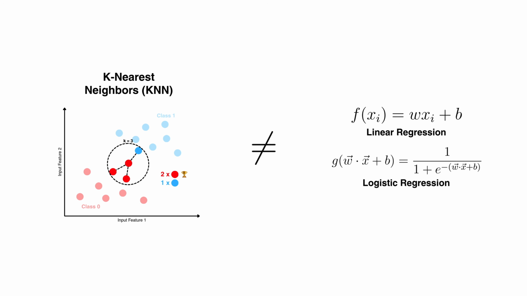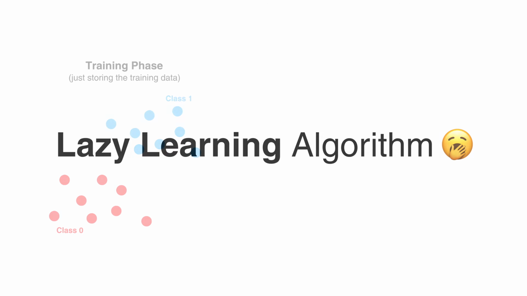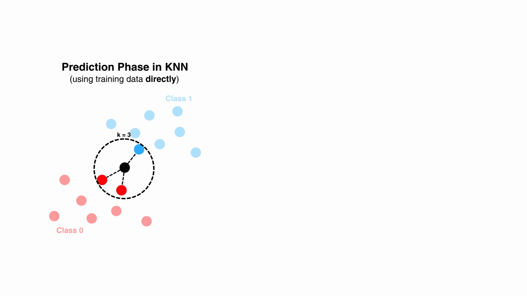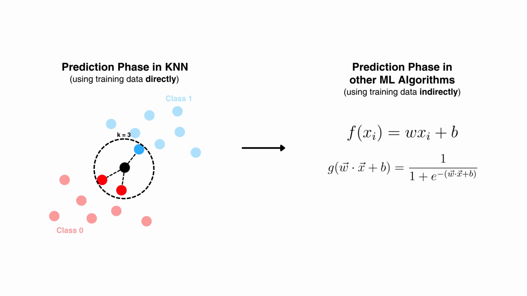The k-nearest neighbors algorithm is different from many other machine learning algorithms because it doesn't learn a model during training. There's no equation with weight and bias parameters to optimize like we've seen in linear or logistic regression. KNN is a type of lazy learning algorithm, meaning there's no real training phase. We simply store the training data and defer all the work until it's time to make a prediction for a new data point. It's a non-parametric algorithm. During prediction, it uses the training data directly to calculate the nearest neighbors, rather than trying to fit the data to a predefined function or fixed set of parameters.